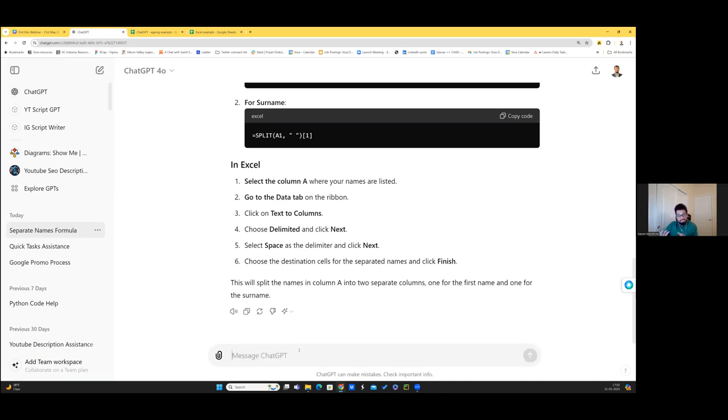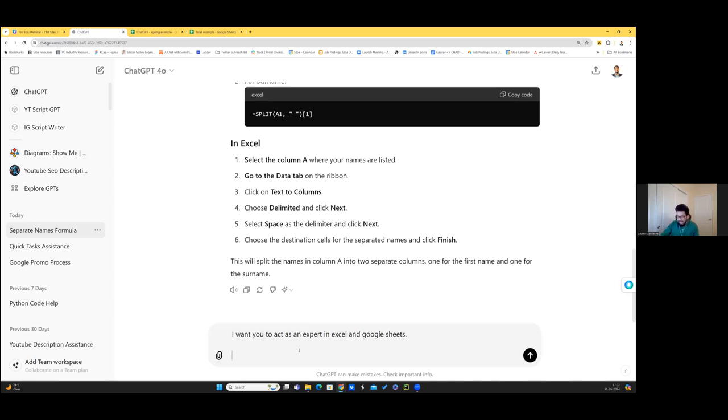So imagine you want to write a code for it. So you come back here and say again, character: I want you to act as an expert in Excel and Google Sheets. This is the character. Then the action: I have a task at hand to create an aging report. And by the way, you can also define your own parameters for the aging report.